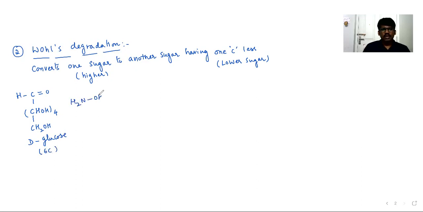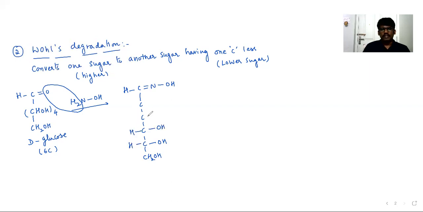Treating with hydroxylamine, a water molecule can be removed. So HC double bond NOH, there is a formation of oxime, and the remaining carbons are as they are. In the case of glucose, it is glucose oxime.